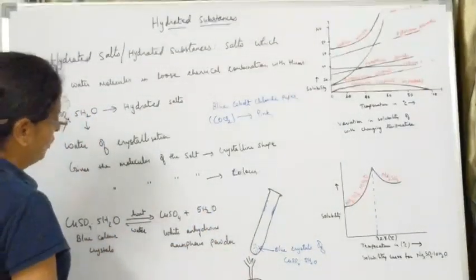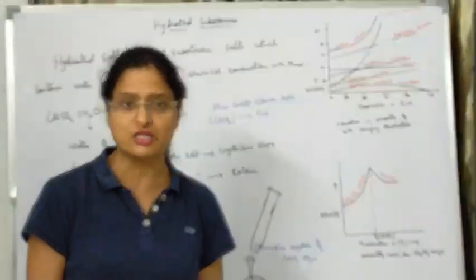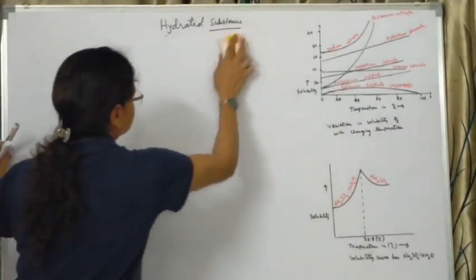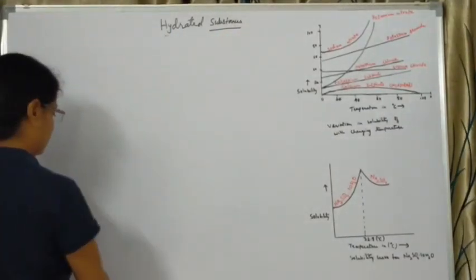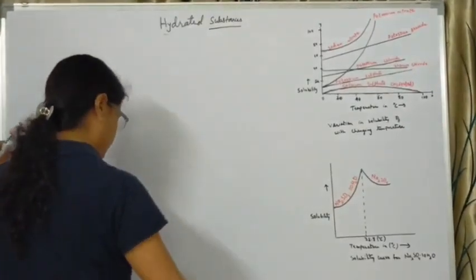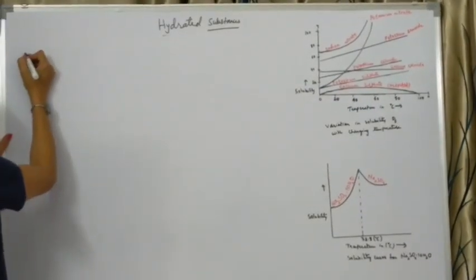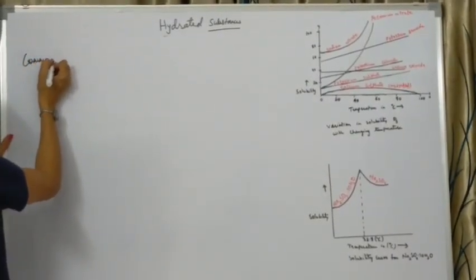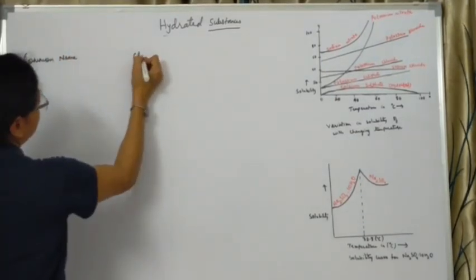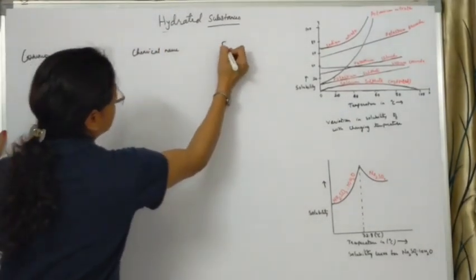Okay, now we'll move on to certain salts which possess these water molecules, that is, water of crystallization. We'll list the common name of certain salts, then the chemical name and formula.